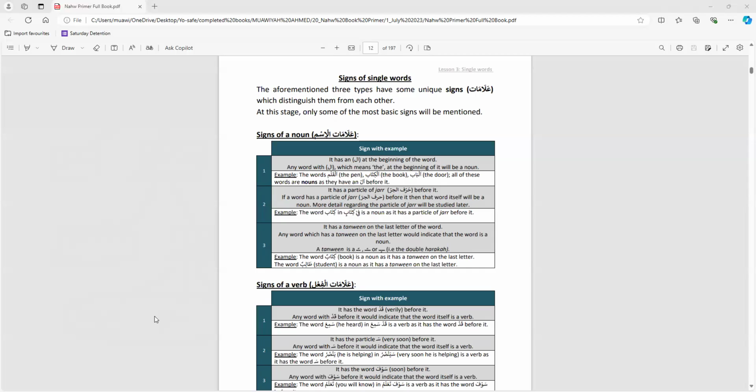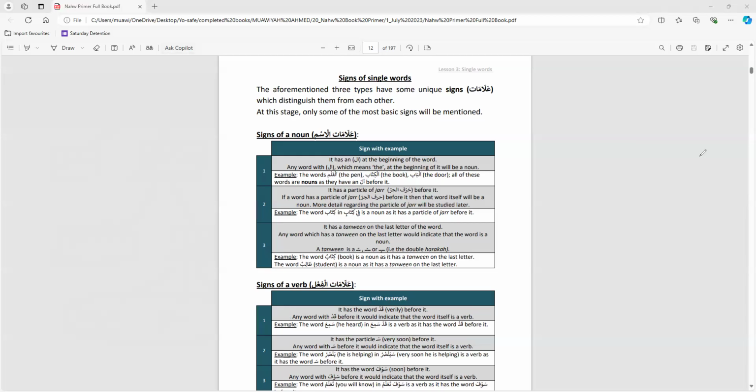But at this early stage in the book, it mentions 2-3 main signs that you should look out for in an ism, fa'il, and harf. By the way, in more in-depth grammar books, it mentions about 10 signs. But the 2-3 mentioned here are the main signs to look out for. Signs in Arabic is called alamah, and the plural is alamat.